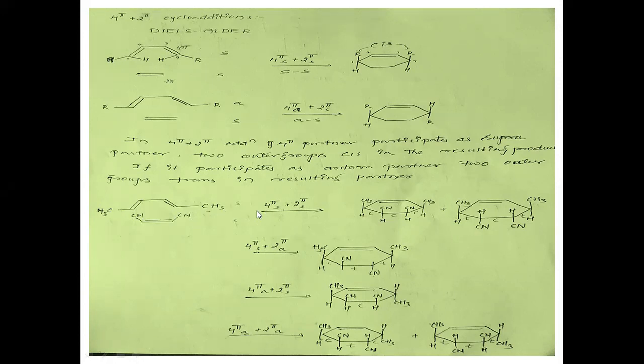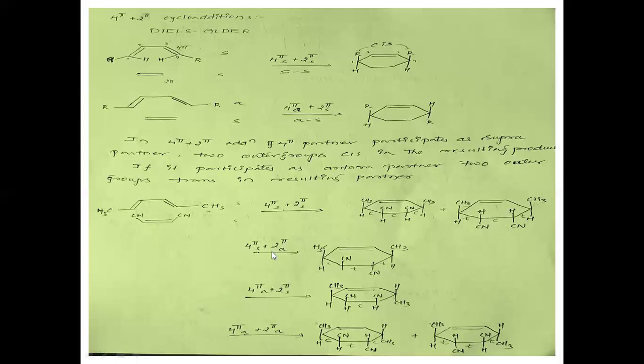Let us see the first type of combination, that is 4-pi supra and 2-pi supra. In this case, the two outside substituents of the 4-pi partner will be on the same side if it is supra. See here, this methyl and this methyl are upside. This is what we call supra. Next, the nitrile and nitrile, or cyanide and cyanide, are also lying on the same side, upside. Or else you can represent it as a downside orientation like this in the product, that is cyclohexane.